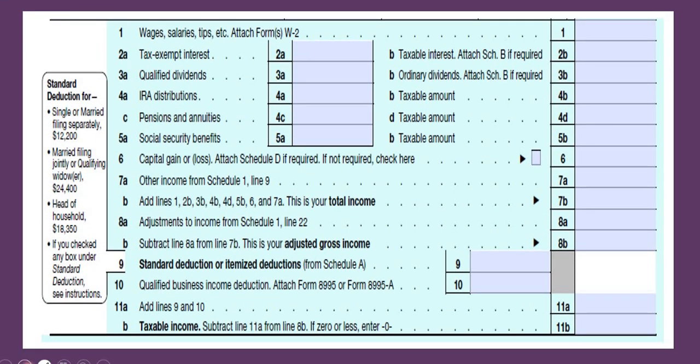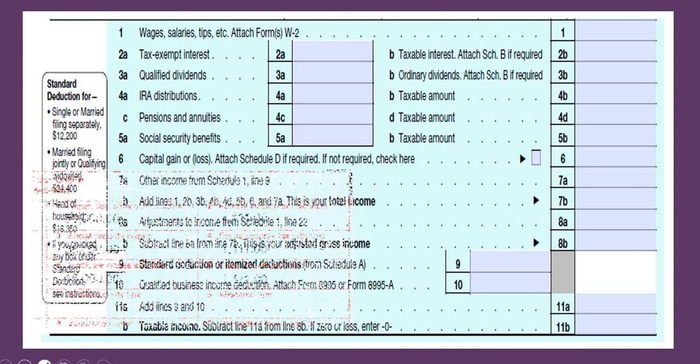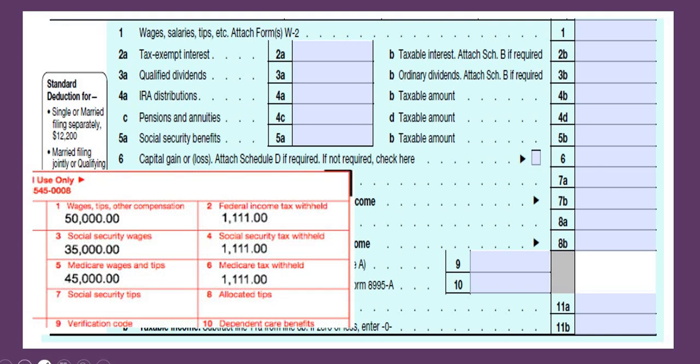So now we get to this part of the 1040 document, which is all about the income. Okay. So that means we need to have some forms. We have talked about the W-2. And so we've got this information right over here. So I got this 50,000, that's wages, tips, and other compensation. Where am I going to put that 50,000 on my 1040? On what line will I write that number? Excellent. That's going right up here into line 1.